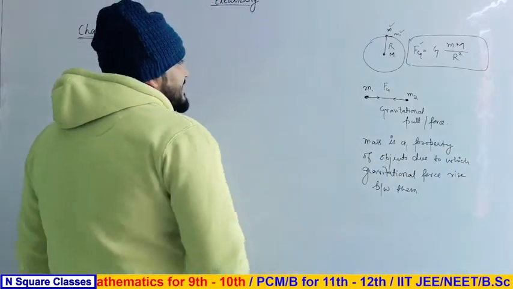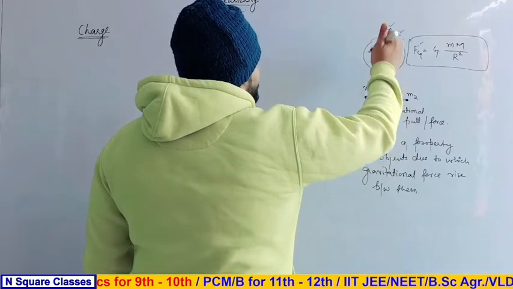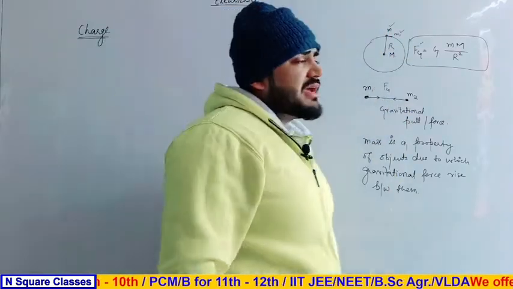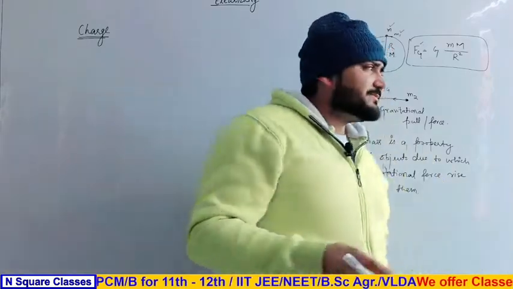So we can say that the gravitational pull of the earth on each and every object is very large as compared to the forces of gravitation between the other objects.